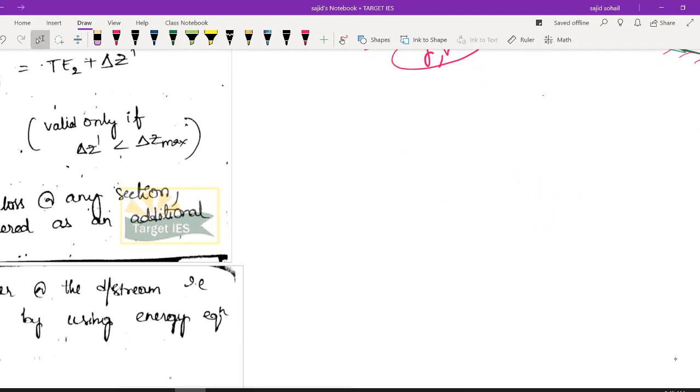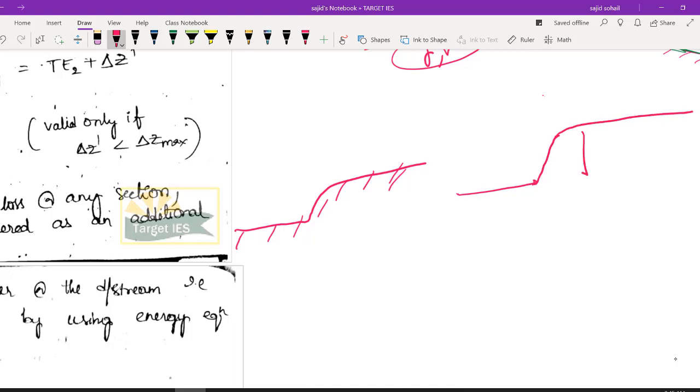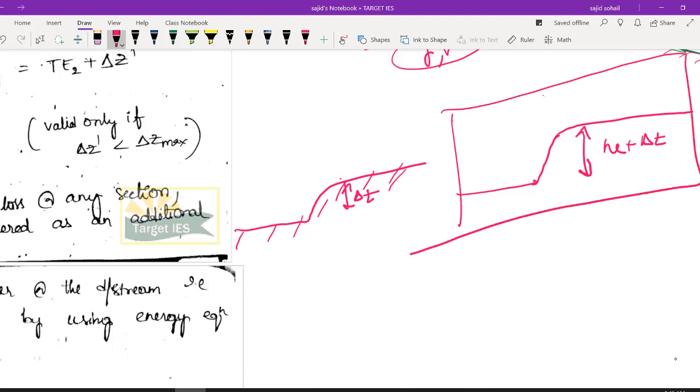You are saying if I am experiencing a certain hump, obviously there will be frictional losses. So what I am doing is I am considering it as a bigger hump than what it actually is. ठीक है, और इसी hump height में मैं include कर रहा हूं मेरा head loss भी, head loss plus delta Z. If this is delta Z, I am taking it as head loss plus delta Z, and I am considering my channel as frictionless so that I need not calculate my HL value. Okay, it is already included in this height of hump.